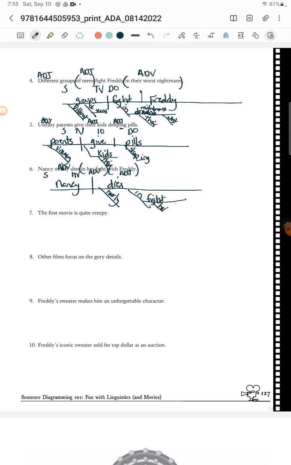It's her fight, and then it is her fight with Freddy. So remember, your prepositional phrases, you want to make sure they have these little tails, right? These little things, which makes them different from the bucket up here. Notice your bucket for an indirect object does not have a tail. Your prepositional phrases, they do have tails. And that's how you distinguish.